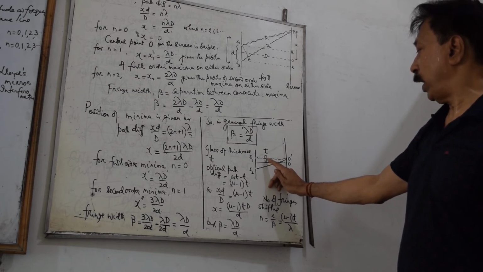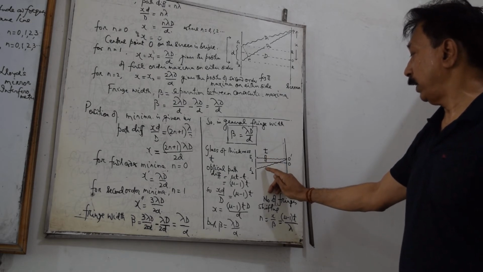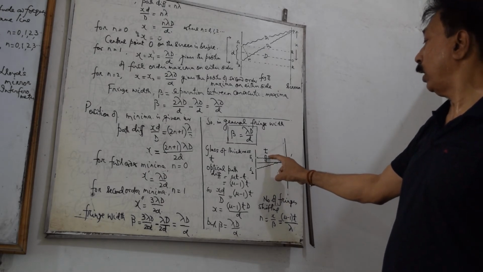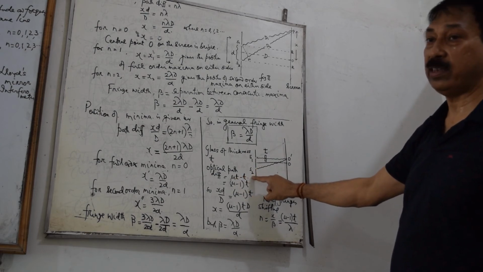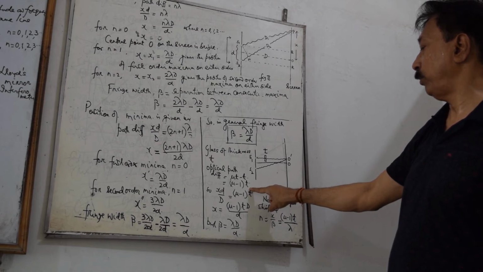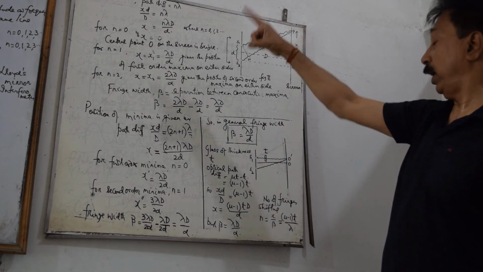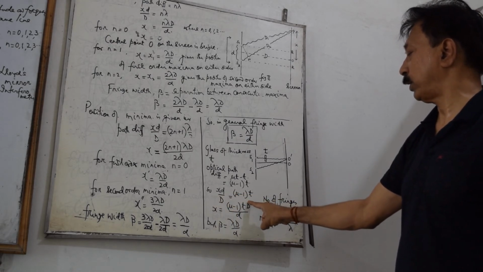The optical path of this one becomes mu times t here, whereas this one remains as t in air. The refractive index of air is 1, and therefore the path difference between these two waves will be mu t minus t, which you can take as (mu minus 1) times t, and therefore path difference which we have calculated earlier to be xd by D, we can put equal to this much.